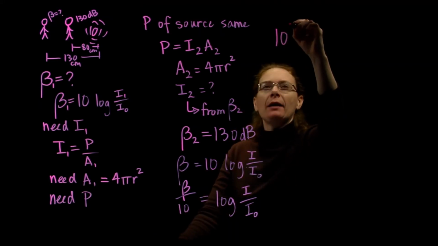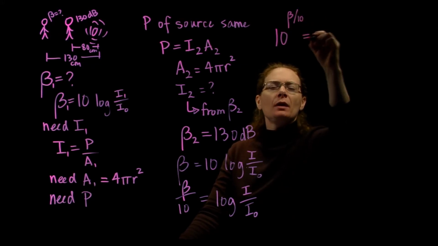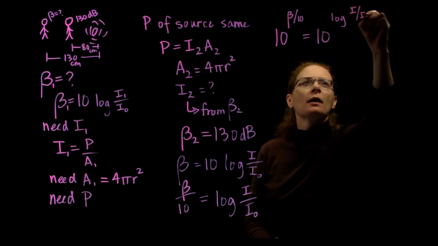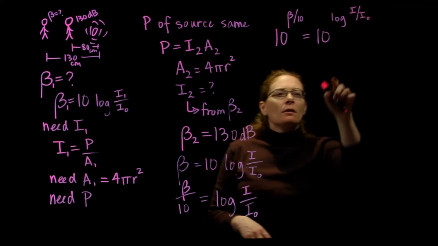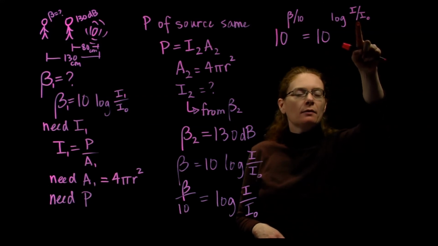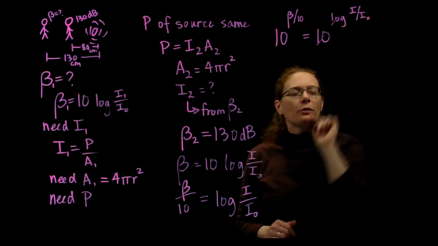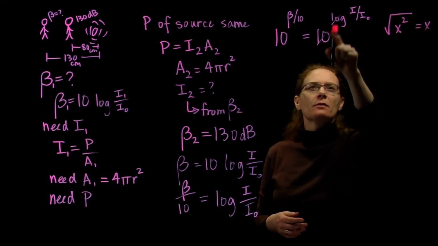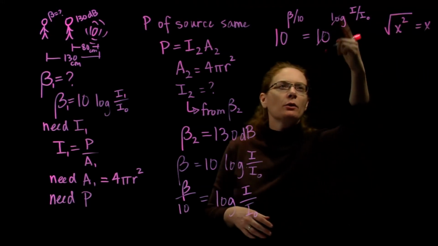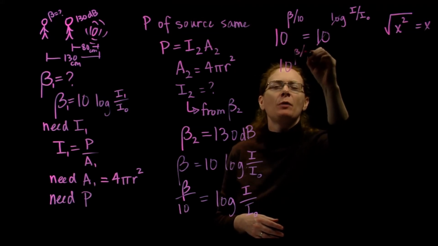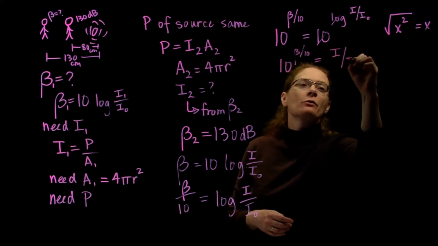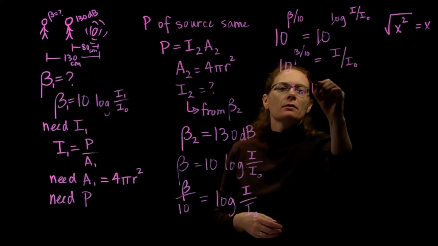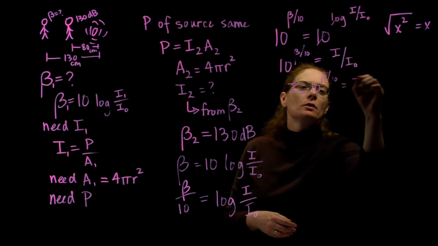So if I do this, 10 raised to the beta over 10 equals 10 raised to the log of I over I naught. 10 raised to the log of something is getting rid of both of those. Just like the square root of x squared is x, 10 to the log of x is x. So these two get rid of each other. So I have 10 raised to the beta over 10. That leaves me just I over I naught. I naught's a constant, multiply both sides. 10 to the beta over 10 equals intensity.